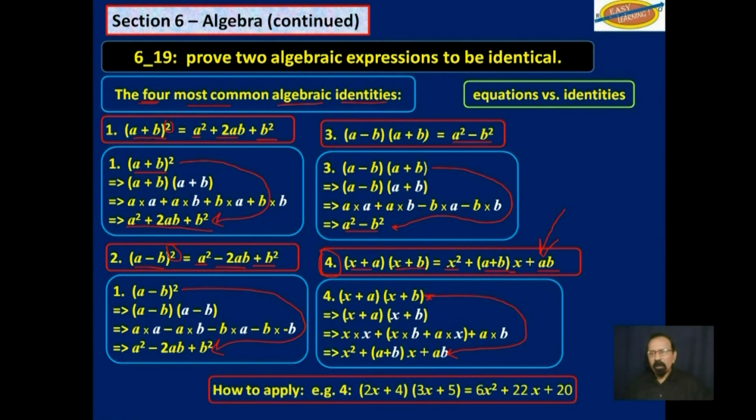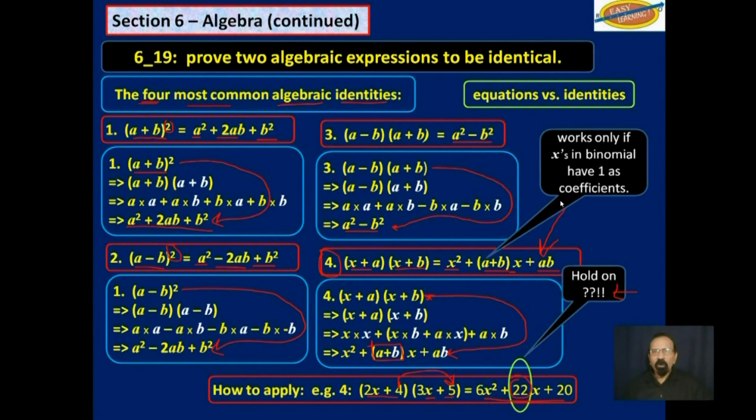So, how to apply? For example, 2x plus 4 times 3x plus 5. If you expand that, what do you get? You get this. So hold on. I thought we said a plus b x. Now, if you add a and b, we will get 9. Why is there a 22 here?